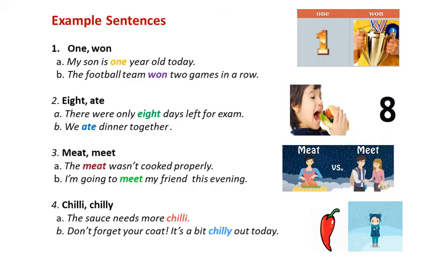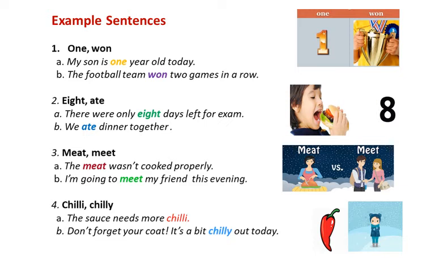Children, here you have example sentences of homophone in this slide. First example is already explained to you. One: My son is 1 year old today. The football team won 2 games in a row. O-N-E is the number and W-O-N is the past tense of win. Second example, eight. There were only 8 days left for exam. We ate dinner together. E-I-G-H-T, 8 is a number. A-T-E is the past tense of eat.